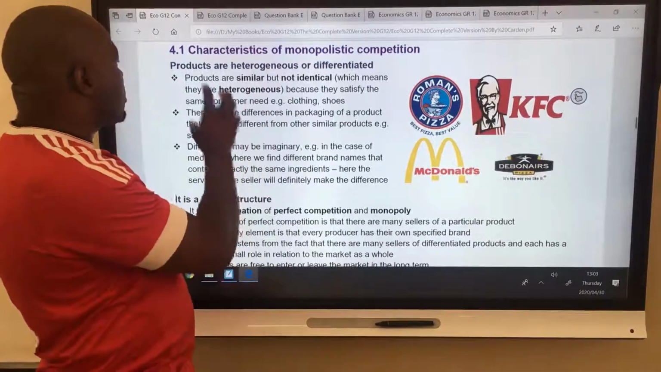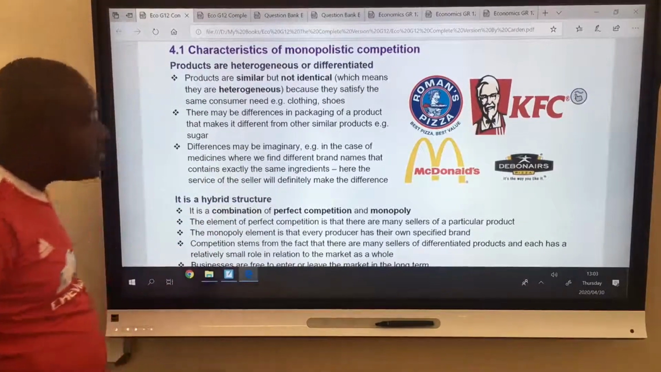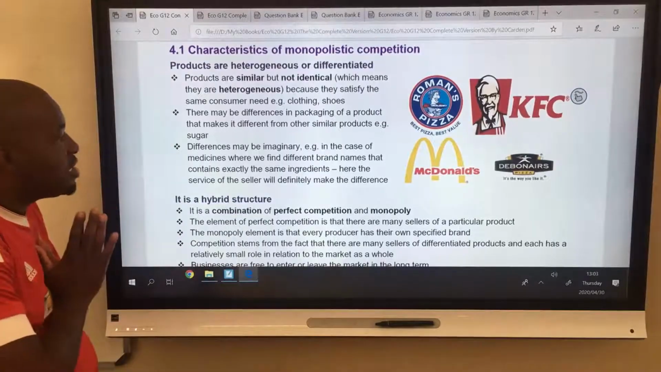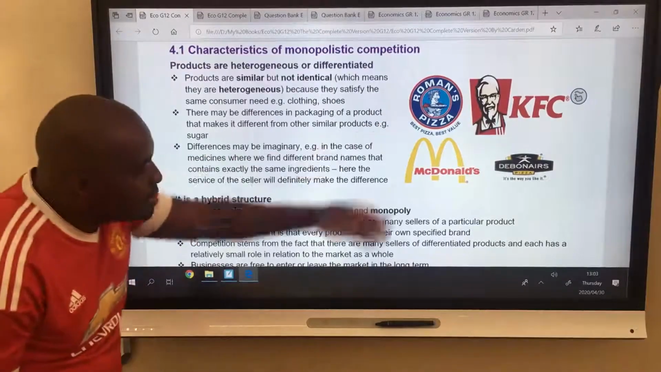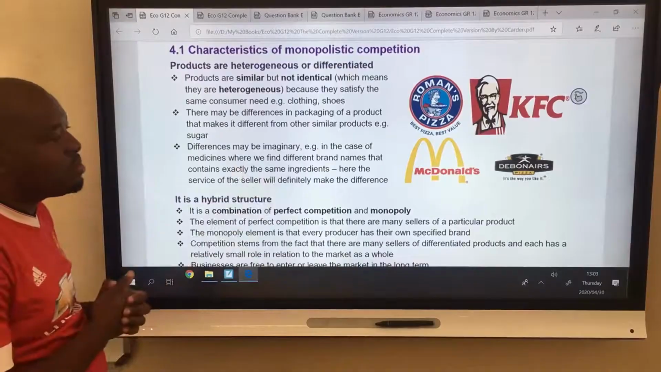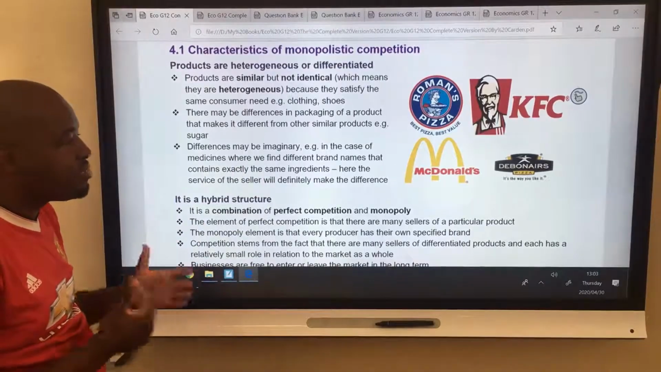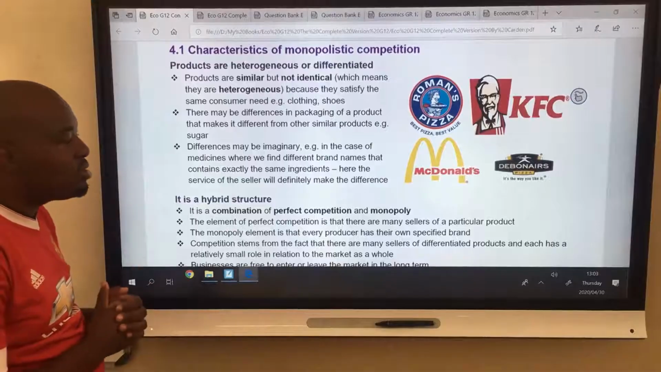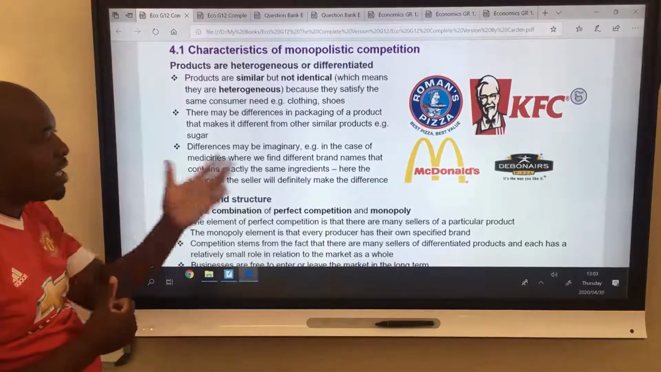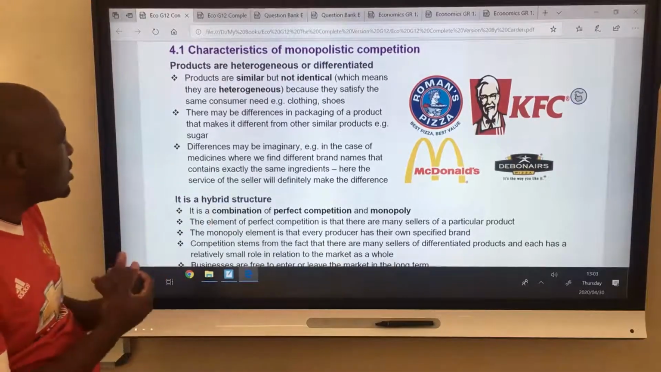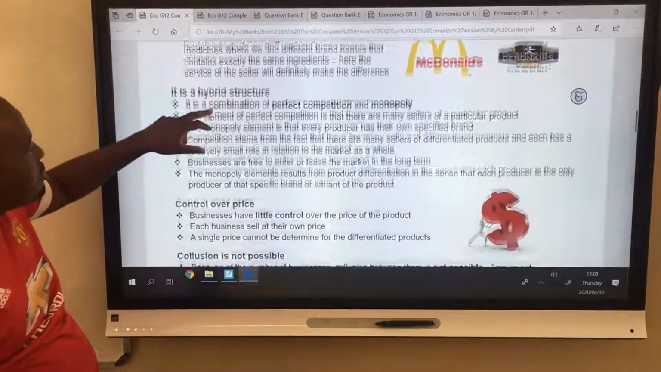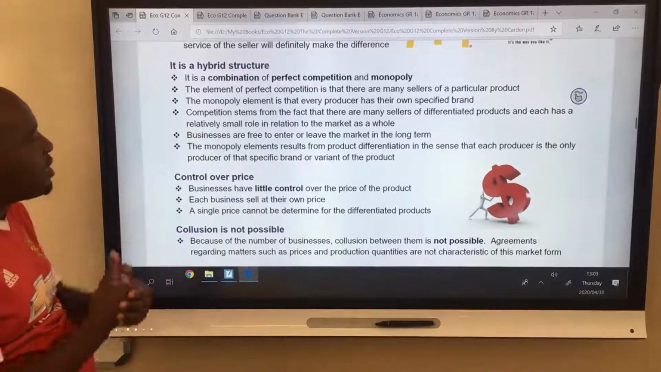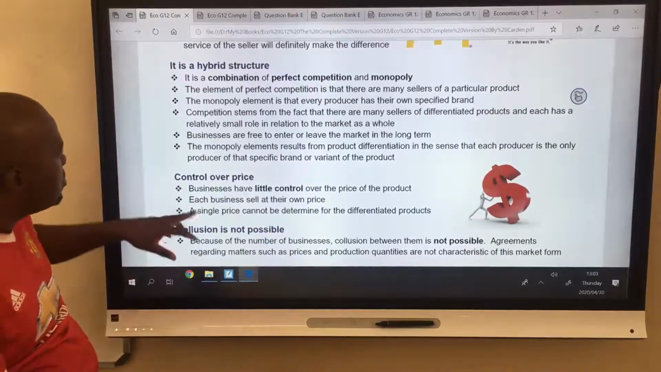Okay, yes, we talked about the product. Oh no, we haven't. The product is differentiated or heterogeneous. Look at that: Roman's Pizza and Debonaire's Pizza. You can tell the difference. McDonald's, Steers, you know the difference. KFC, Chicken Licken, you know the difference. Right, hybrid structure. I explained this one is the son to perfect.